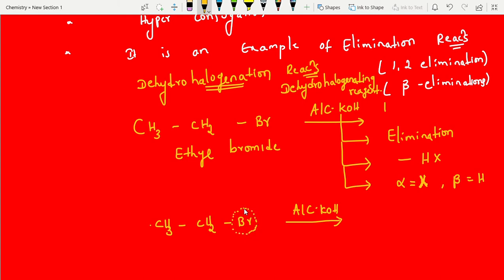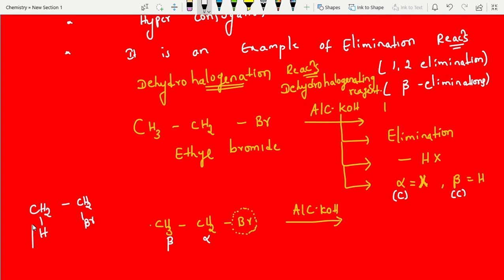With respect to this one, the first carbon we call the alpha carbon, and the next carbon we call the beta carbon. From the alpha carbon we remove the halogen, and from the beta carbon we remove hydrogen, right? That's all. For more simplification, you can write it like this, CH2H, and this is CH2Br. That's all, students.